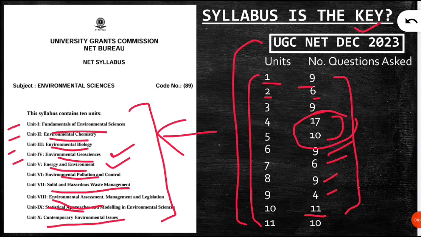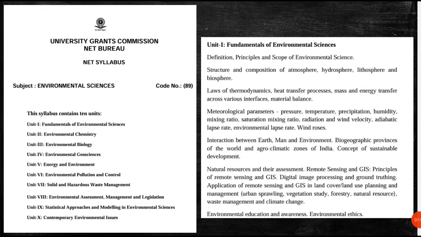So one can ask, what is this 11th unit? It is not a unit. It is actually the passage. Yes, reading comprehension, from there 10 questions were asked. That is compulsory for every paper. That will be asked from any of the syllabus topics from your paper. So 2 passages will be given, and 10 questions will be asked from those 2 passages.